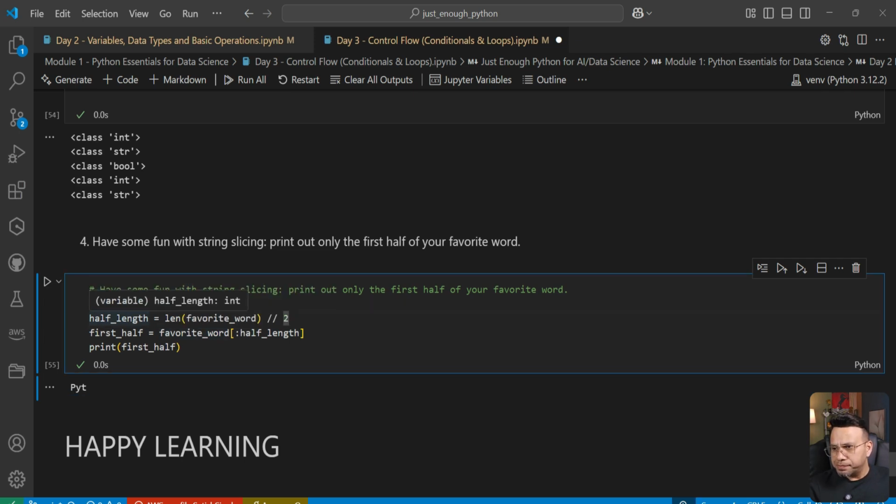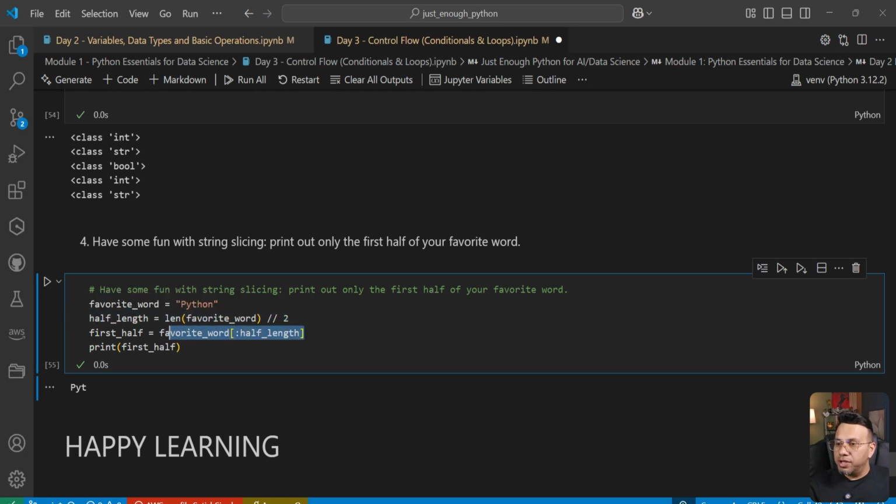Now let's see what's happening. We needed to find the length of this string so that we can decide what the first half is. And for that, we have a built-in function called len. So this part right here, len, and then within bracket, favorite word, returns the length of this string, which is Python. So this part will return, to be honest, 6. And then we are doing a floor division by 2. Let's think of floor division as division for the time being. So we are dividing 6 by 2. Hence, this half length variable will hold 3.